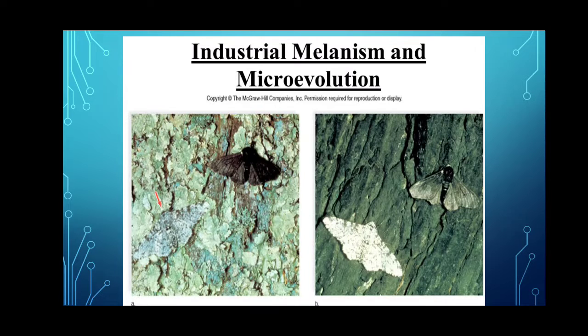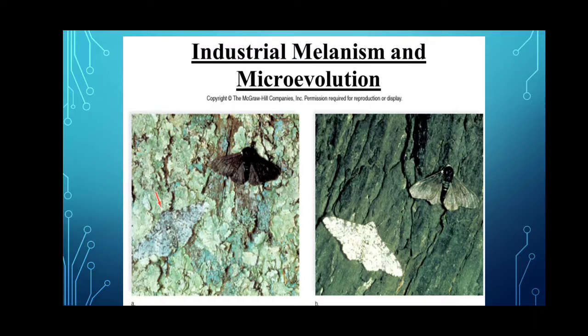But after the Industrial Revolution, the entire situation changed. The pollution in this area caused the death of lichens and darkening of the tree trunks with soot. Now the dark variety was better hidden in this area and was not easily picked by the birds.